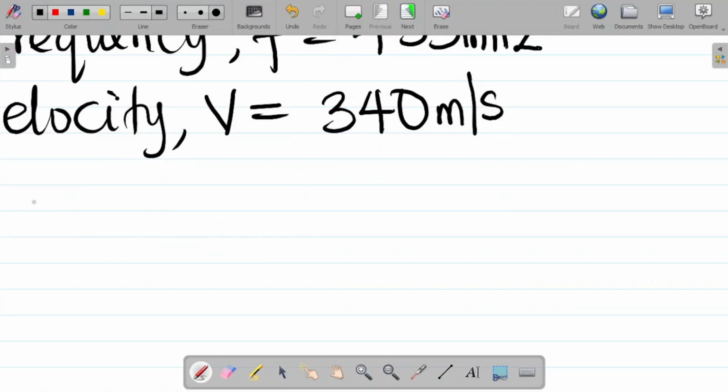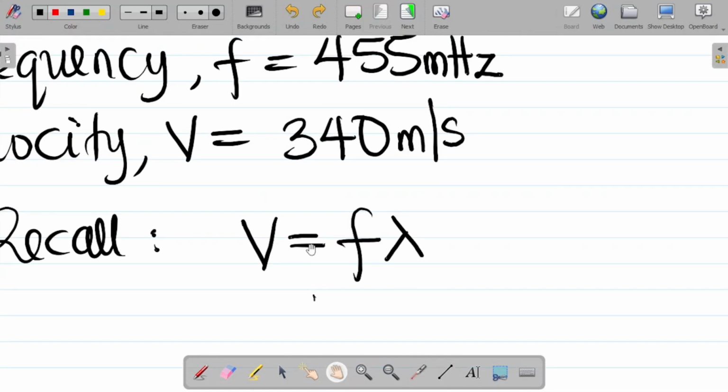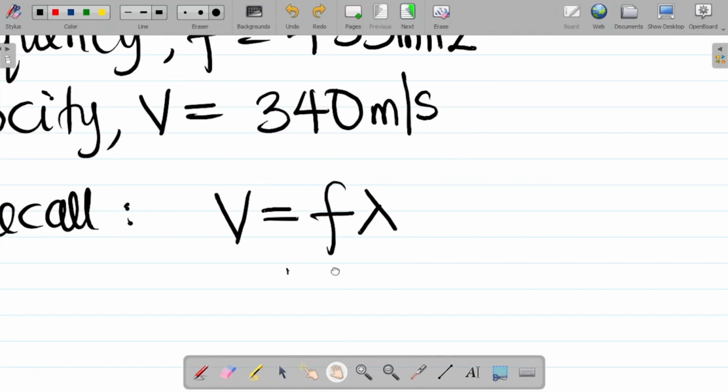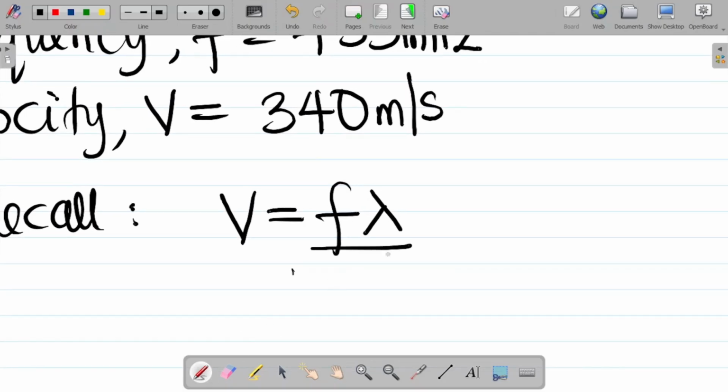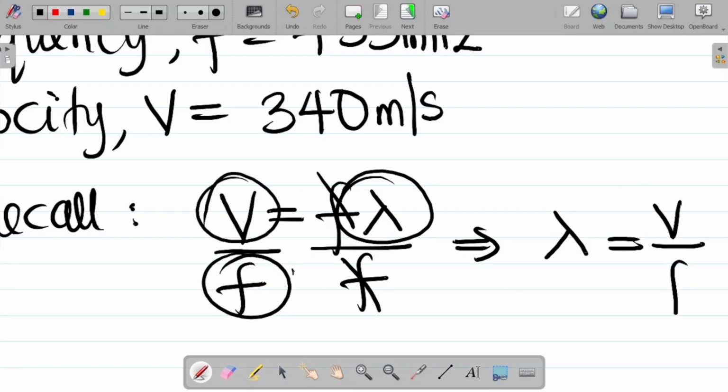Alright, so let's recall our formula. Recall that the formula for waves generally is that the velocity of any wave, which in this case is a sound wave, is equal to the product of the frequency of the wave and the wavelength. Now, we are asked to find lambda, the wavelength or the distance between two successive crests. How do I get the value of lambda here? I'll divide both sides by frequency. This cancels this. So from here, lambda is equal to V divided by f, that's V all over f.